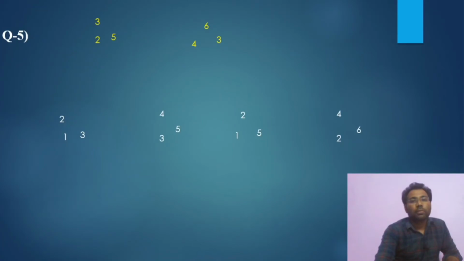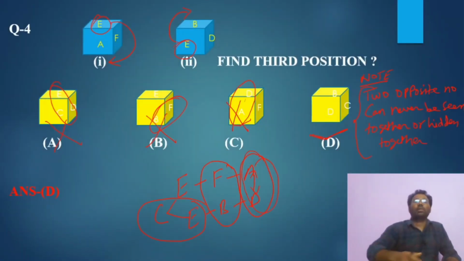So move to the fifth question. I think you have noted down this question. I am giving you some time so you can understand it properly, that two opposite numbers can never be seen together or hidden together. This is the formula for solving this type of question. I hope you have noted it down.